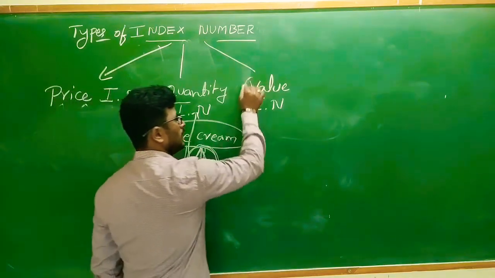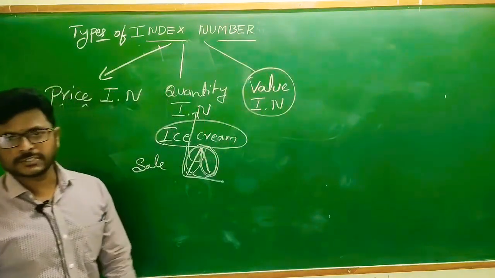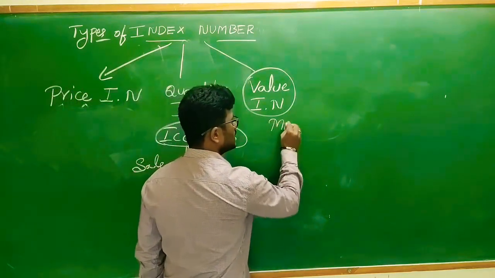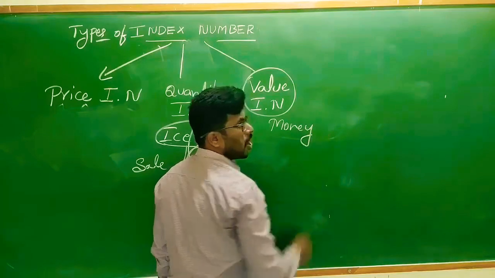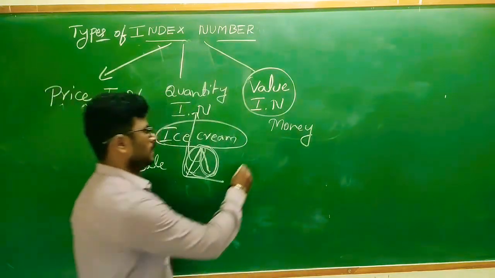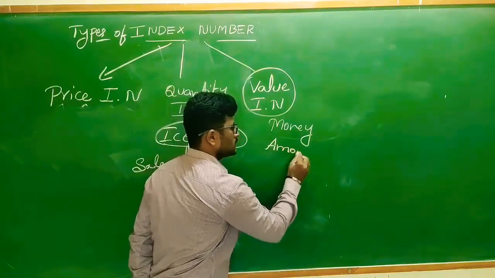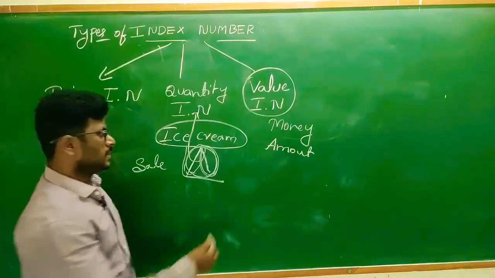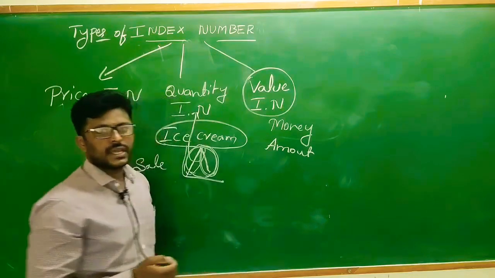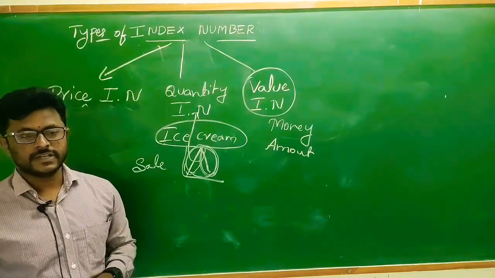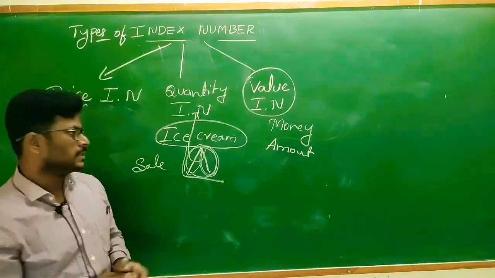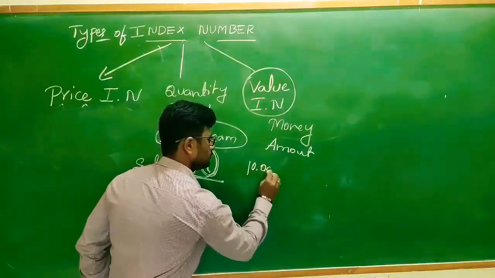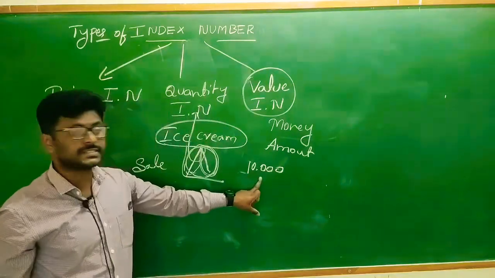Next is value index. Value index means it is the relative change of money or amount. It will be variations. How to identify the value: if I am purchasing one phone, that phone price is 10,000.